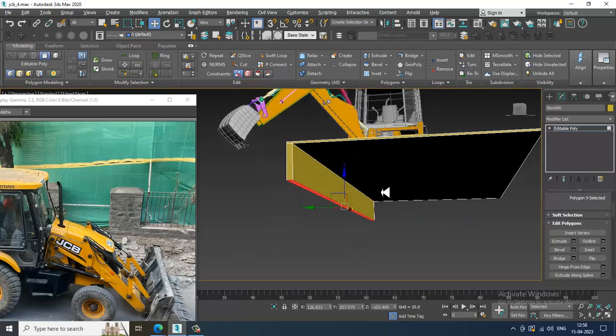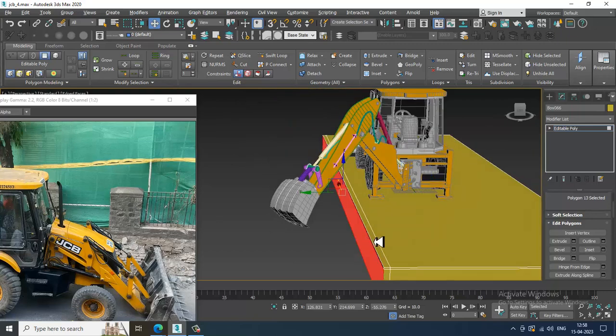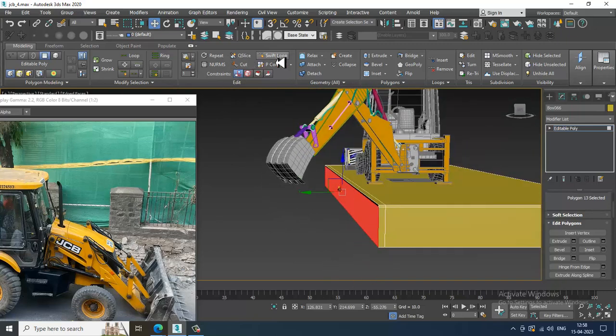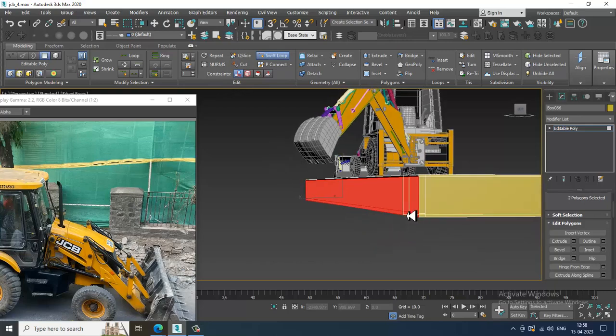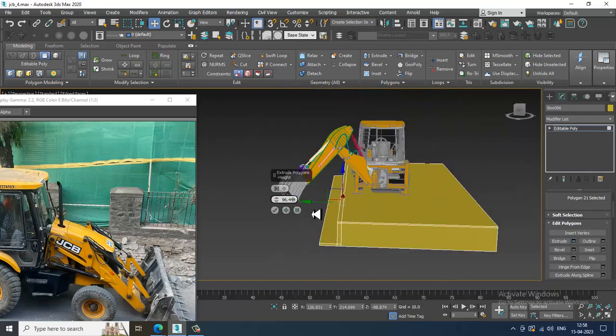So this is going to be a road only. Again, let's put one swift loop. Select these polygons, slightly extrude it in this way.